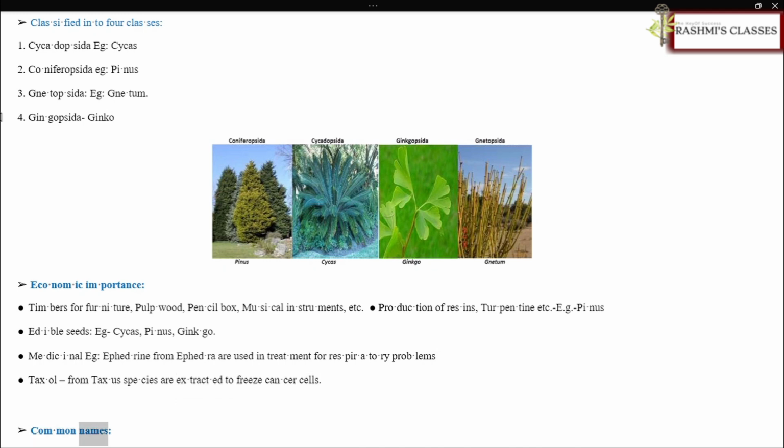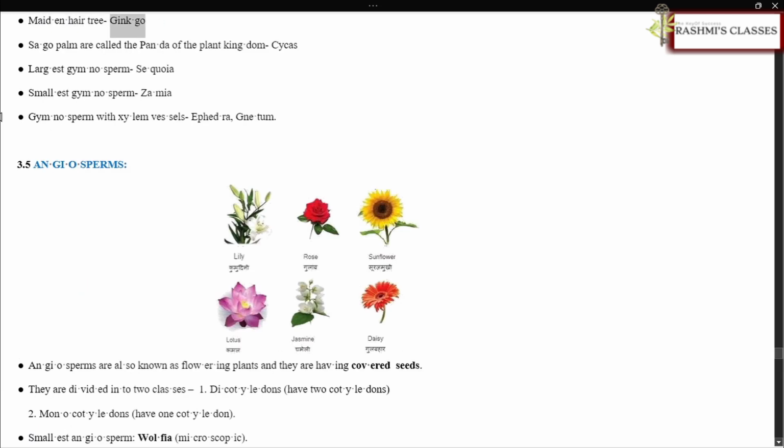Common names: maidenhair tree, ginkgo. Sago palm, called the panda of the plant kingdom, Cycas. Largest gymnosperm, Sequoia. Smallest gymnosperm, Zamia. Gymnosperms with xylem vessels: Ephedra, Gnetum.